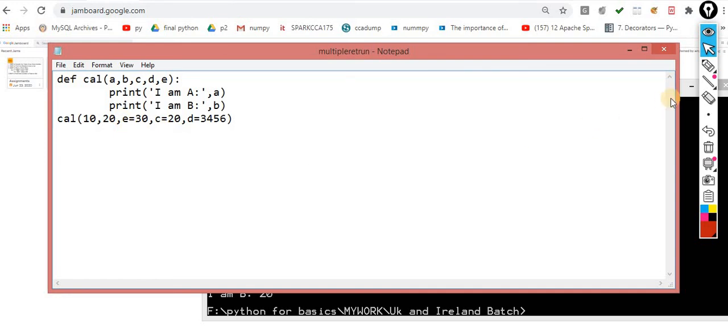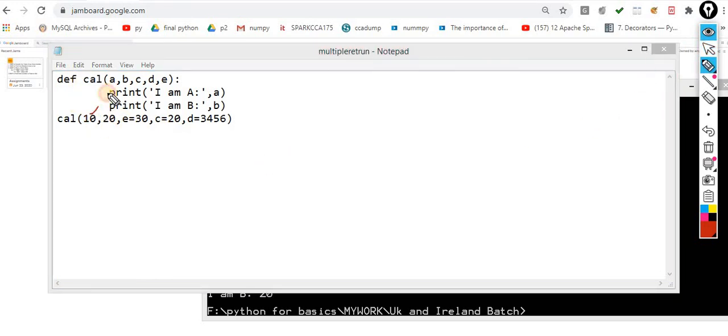Now what is happening over here? Understand this. This value will be allocated to these two, and this E is allocated to E. This C is allocated to C. This D is allocated to D. So this is the way to mix positional and keyword arguments. These two become positional, and the rest become keyword arguments. By mistake, if you try to assign this 10 over here, then you will get an error message.